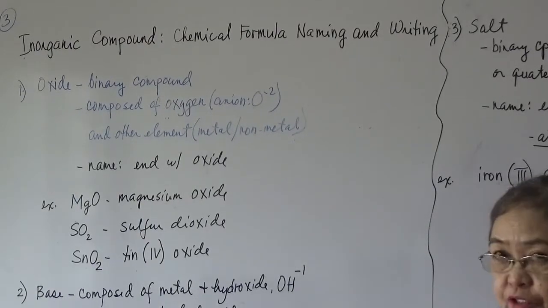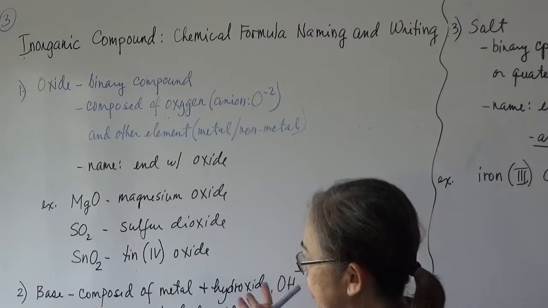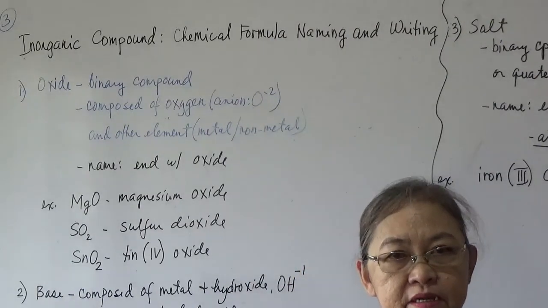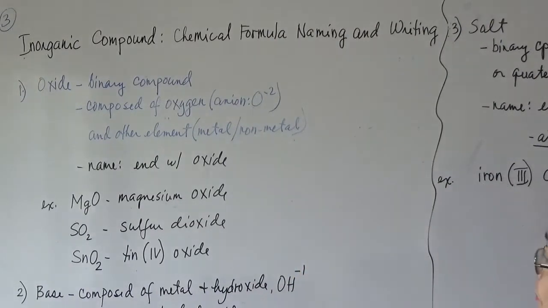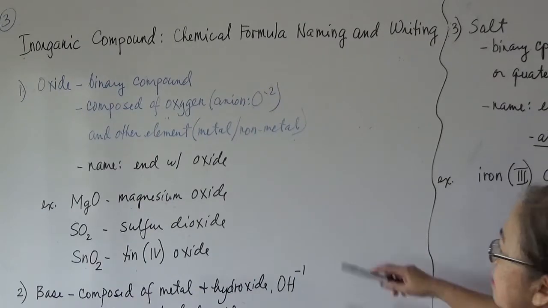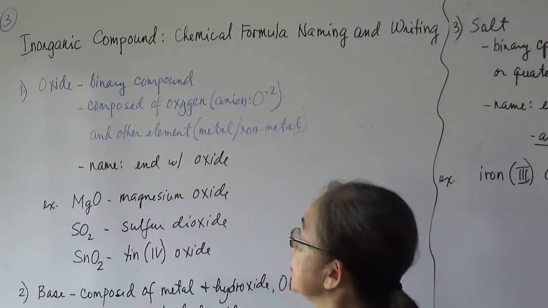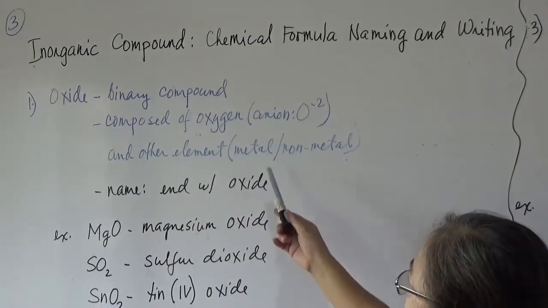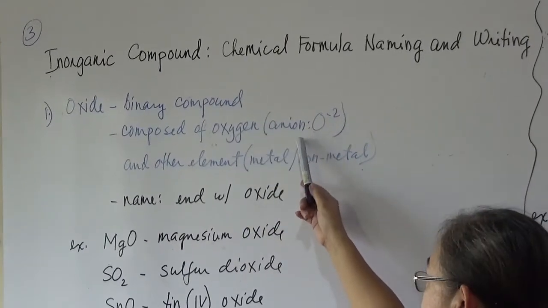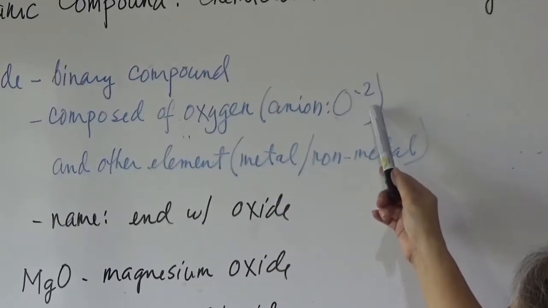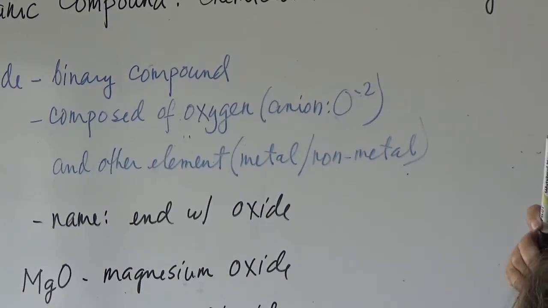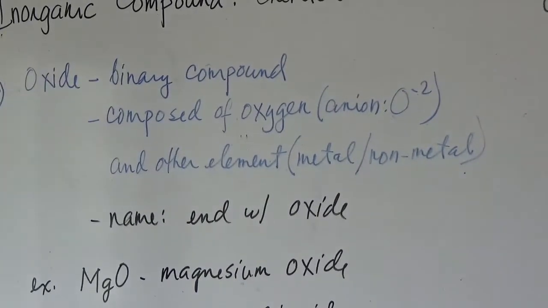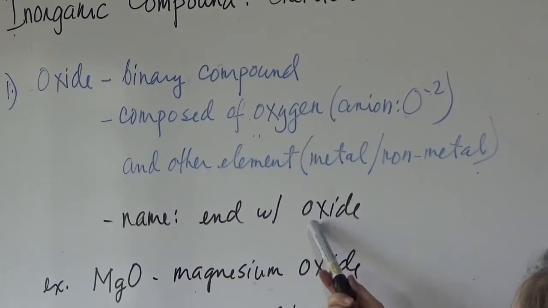Okay, so let's proceed to naming and writing of the rest of the classification of compounds. Again, as I have mentioned, there are 4 classifications of compounds. So we have the oxide, so we'll discuss this one. It's a binary compound composed of 2 elements only, wherein one of the elements is oxygen, and it is always the anion with a negative charge, that's -2. And the other element could be metal or non-metal. And of course, the name will always end with oxide.